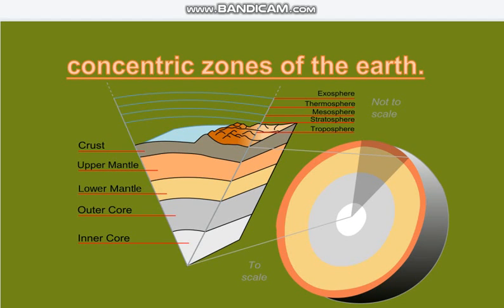As you can see in the diagram below, this shows the concentric zones of the earth. You can see the upper surface displayed, with the atmosphere showing its layers, and also the inner layers of the earth, which show the crust, that is the first part from the outside, then the upper mantle and the lower mantle, then the outer core and the inner core. So specifically there are crust, mantle, and the core as the inner parts, and the outer parts there is